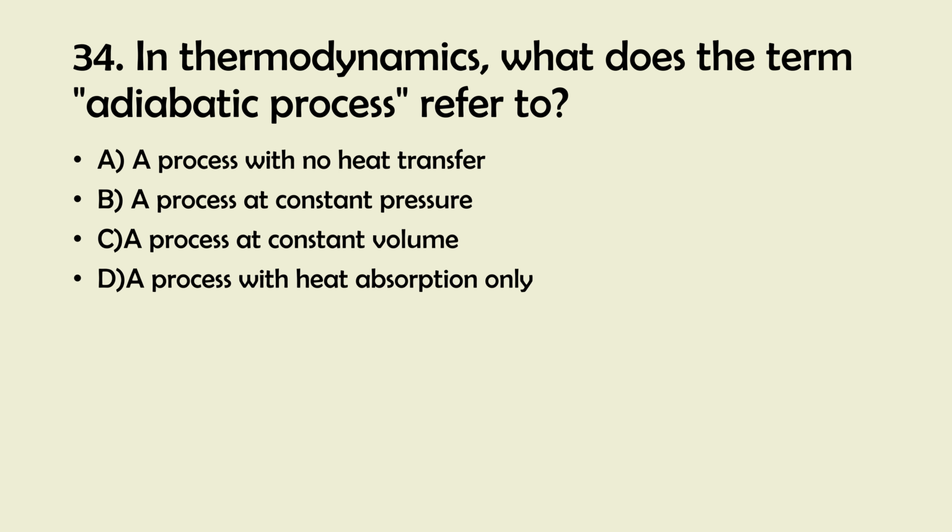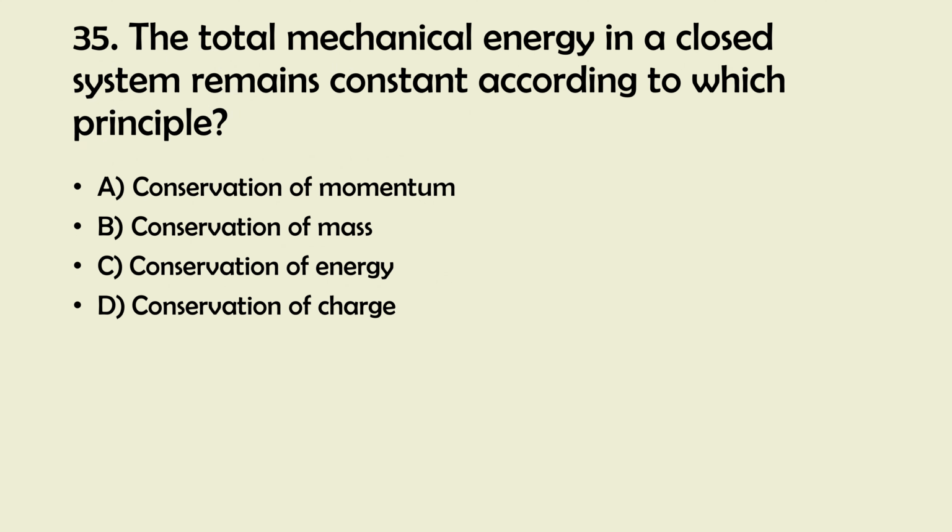And the right answer is 35. The total mechanical energy in a closed system remains constant according to which principle? A. Conservation of momentum. B. Conservation of mass. C. Conservation of energy. D. Conservation of charge.